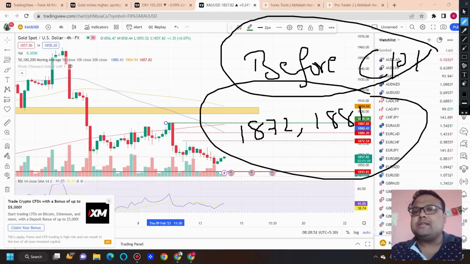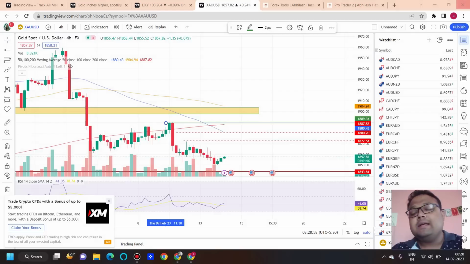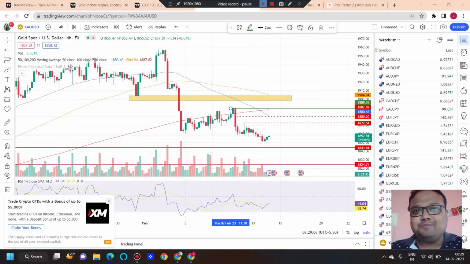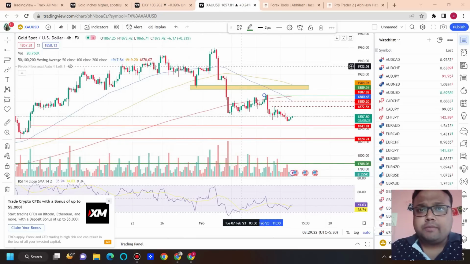See, every chart has got some strong levels, weak levels. These are weak levels. This is more or less a strong support. 1790, 1788 is a strong one. So those who have been trading on gold for more than 2 years, they know the significance of the level of 1790. So whatever you do, please follow proper risk management. This is my analysis. I can be wrong as well.